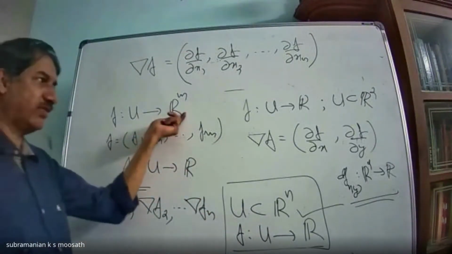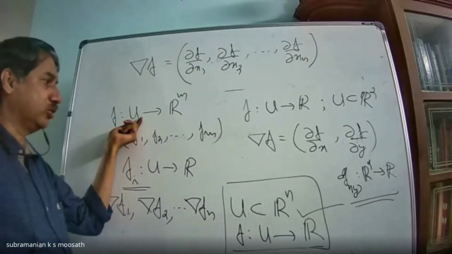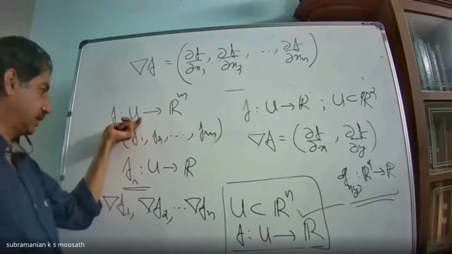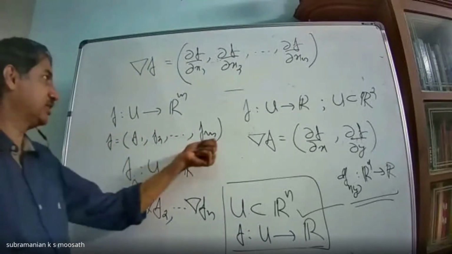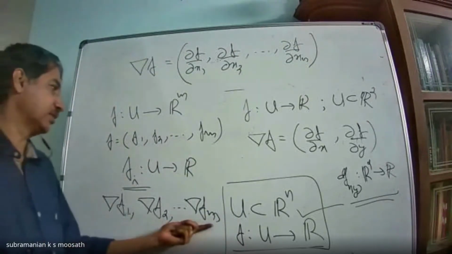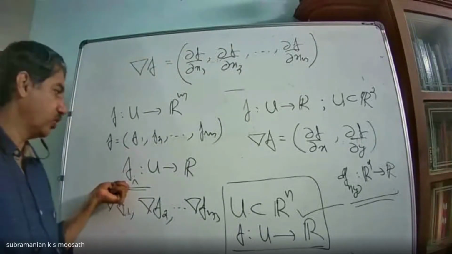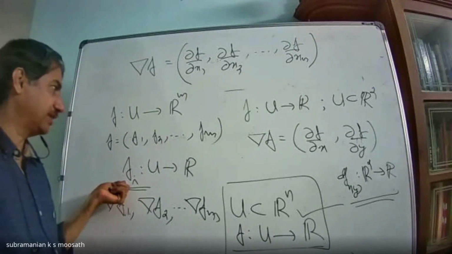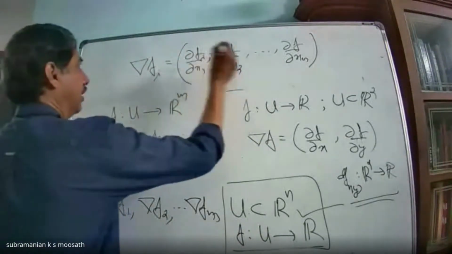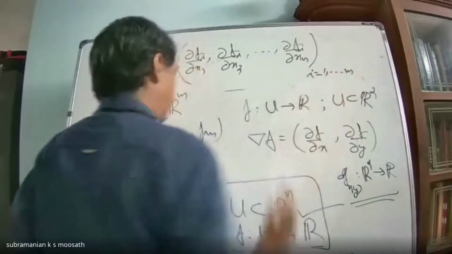So if you have a vector valued function defined on vectors, u is an open subset of Rn, then you have m functions associated to this f. Therefore, you have m gradients, because for the partial derivatives of each component function fi I can look at dou fi by dou x1, dou fi by dou x2, etc., dou fi by dou xn. That will be del fi. How many are there? i equal to 1, 2, 3, etc., m.